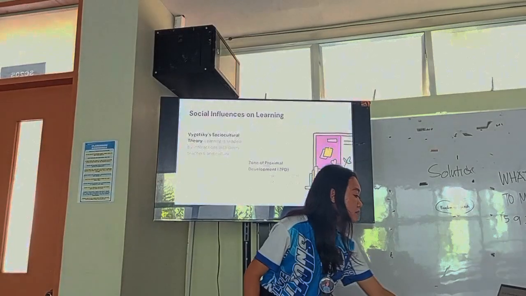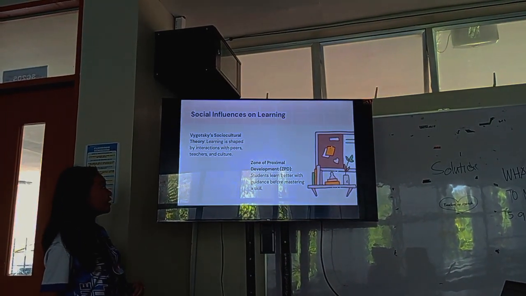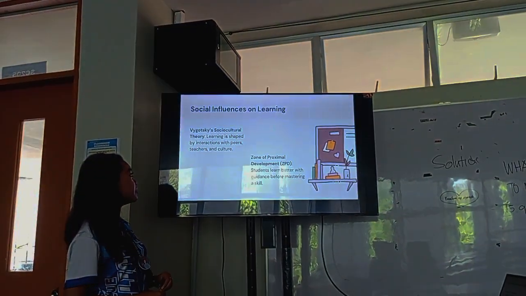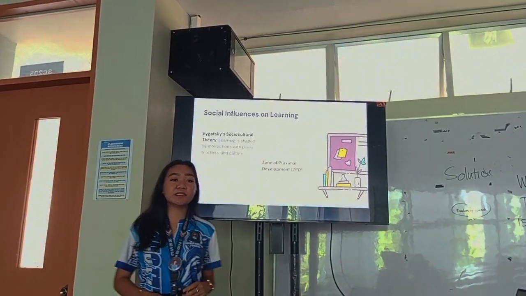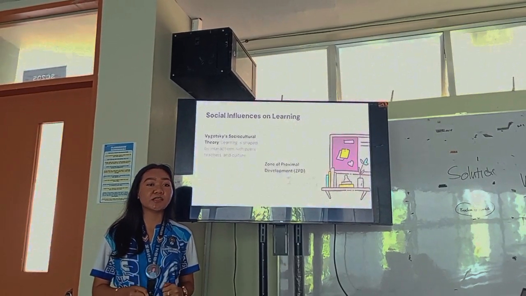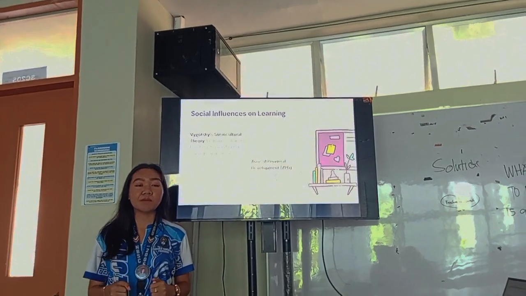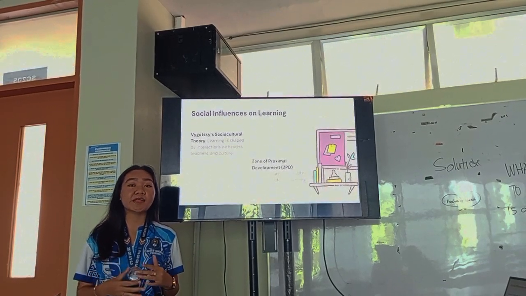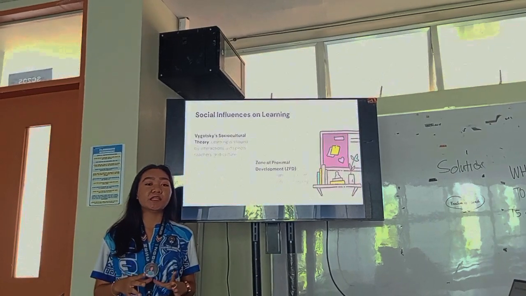Next one is social influences on learning. We have here Vygotsky's sociocultural theory, in which learning is shaped by interactions with peers, teachers, and culture. This theory tells us that learning happens best through interaction. Have you ever learned something better when a friend explained it to you rather than reading a textbook? That's because social interaction plays a big role in learning.